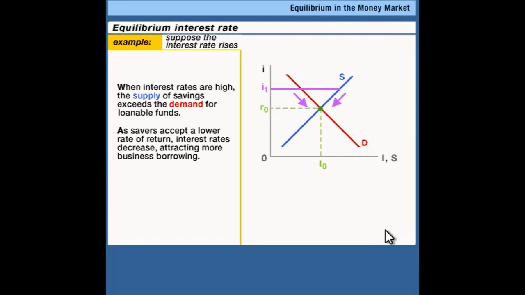The next step is to look at what would happen to the equilibrium interest rate if there were a change in the environment. That is, suppose something happens that causes either businesses to change their behavior at any given interest rate, or savers to change their behavior at any given interest rate. That is, a shift in one of the curves. Let's start with the demand side.